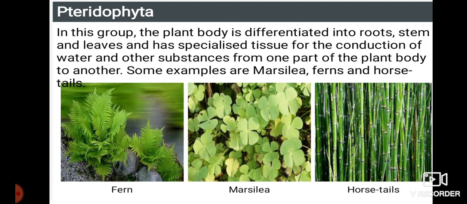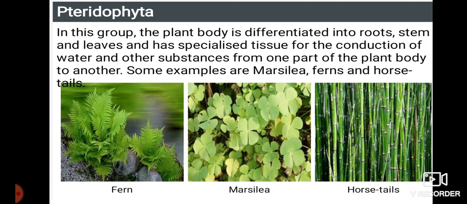In this group, the plant body is differentiated into root, stem, and leaves, and has specialized tissues for the conduction of water and other substances from one part of the body to another. Some examples are Marsilea, fern, and horsetail. Whatever higher species of organisms we have are mainly because of pteridophytes. Pteridophytes are the first organisms to possess conducting tissues,